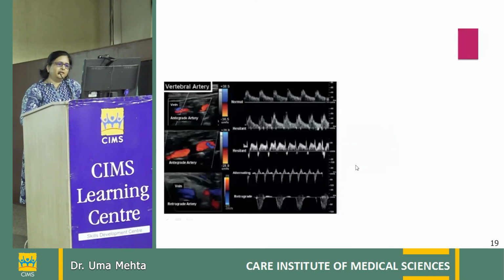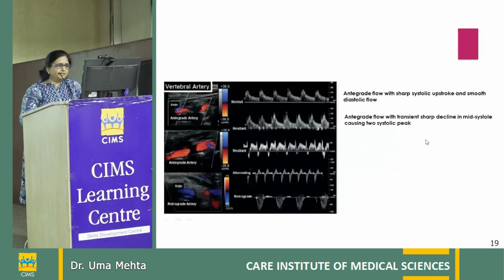Now, these are the various waveforms. The first one is a normal antegrade flow with a sharp systolic peak and smooth diastolic flow. This is the early steal, where there is an antegrade flow with a transient sharp decline in the mid systole causing two systolic peaks, and the nadir of the notch is above the diastolic level.